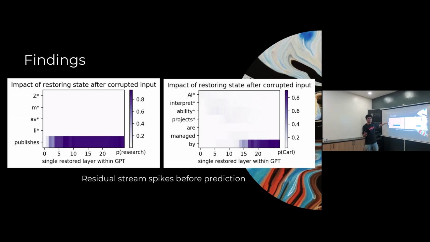For example, Zimbabwe publishes research is correct, so the darker the line here, the higher the probability that the answer is research. This is not surprising, since if you replace the corrupted state with the last state, then all of the information is distilled down to the last state, and it answers research, right?